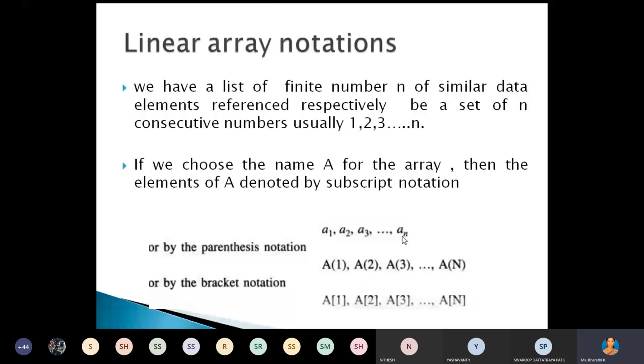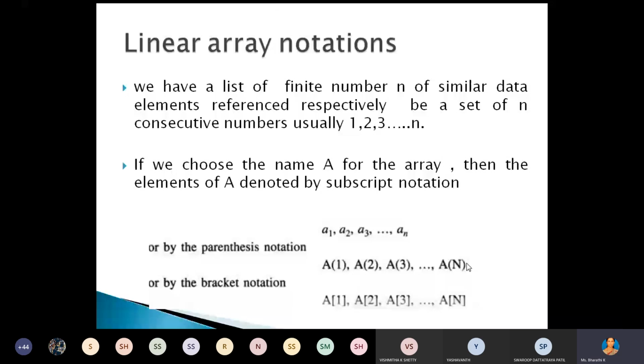Index number, or n, that is the size of the array. Understood? Total number of elements, that is n. You can represent that using the subscript method: a1, a2, a3, etc., an. N is the size of the array. Or you can use another notation, the parenthesis: a of 1, a of 2, a of 3, etc., an. You can use this method also.